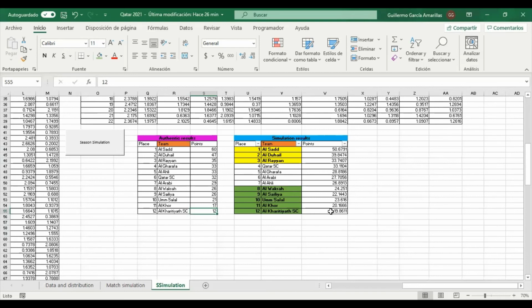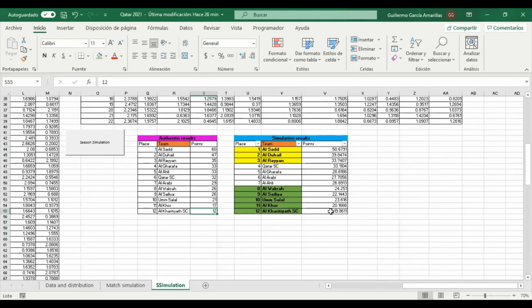In this case, there were 10,000 simulations, enough to acquire these results, which were actually really similar to the real results here.